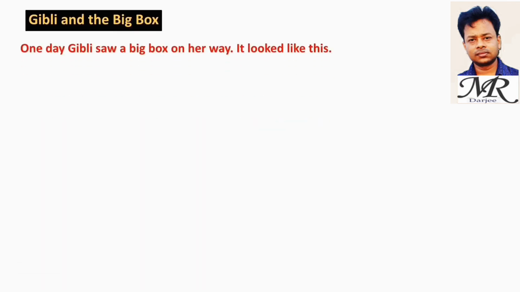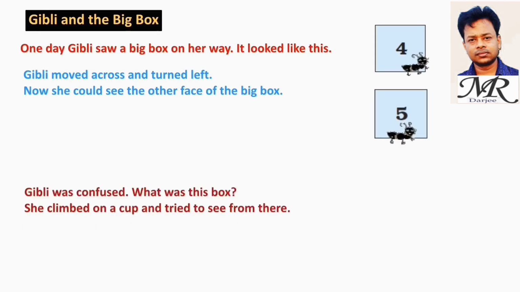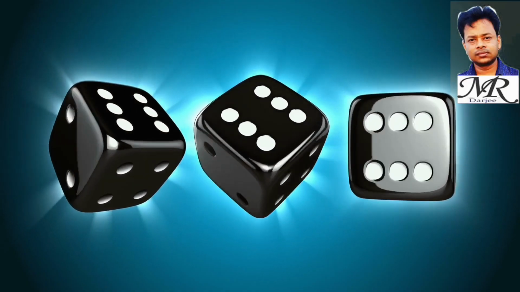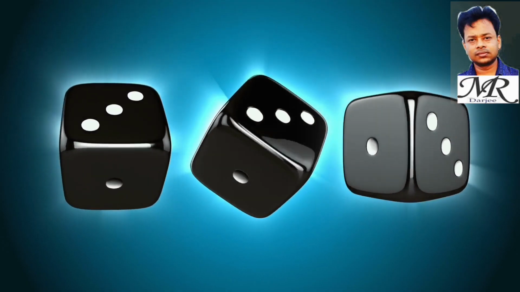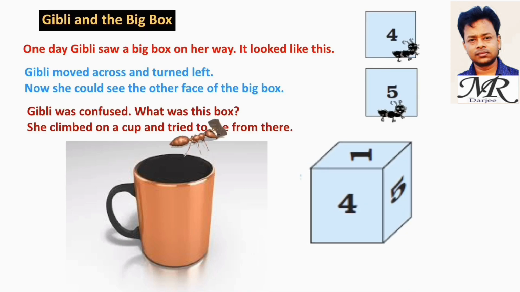Givli and the big box. One day, Givli saw a big box on her way. It looked like this. Givli moved across and turned left. Now, she could see the other face of the big box. Givli was confused. What was this box? She climbed on a curve and tried to see from there. The box looked like this.